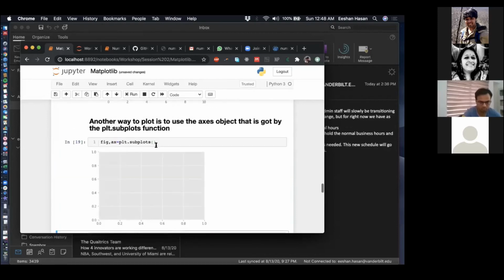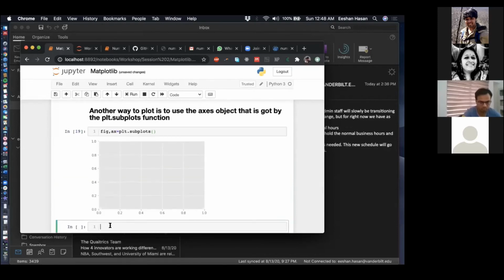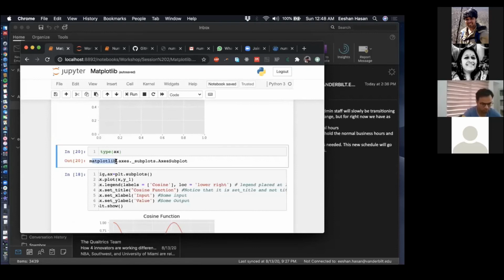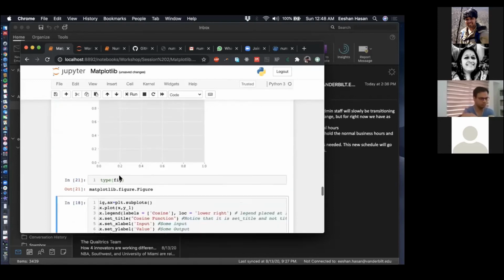If you are ever confused about these sorts of things, you can just ask what it is by using type once again. So it says matplotlib.axes.subplots AxesSubplot. So it's called an axis object. That is how you just converse in this language. So fig is another thing that we created. It's matplotlib.figure.Figure. So within matplotlib, the library, there's a module called figure, and within it there's another object called Figure. It's a little strange, it's just something you'll get used to over time.